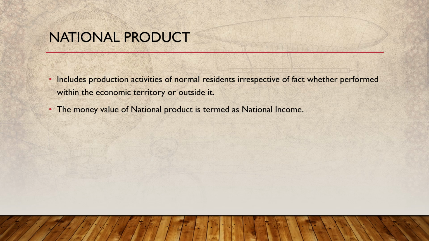The money value of national product is termed as national income. So production activities of normal residents, whether in the economic territory or outside it, become the national product, and the income generated because of the national product is called national income.